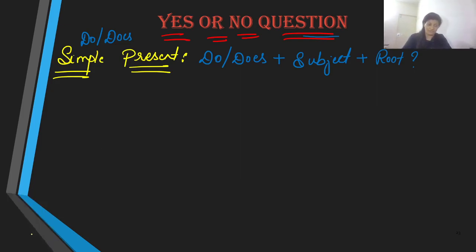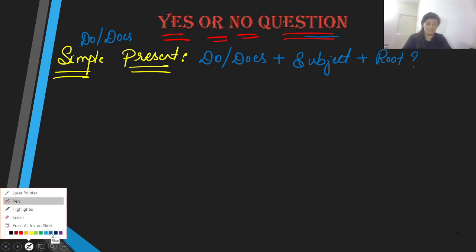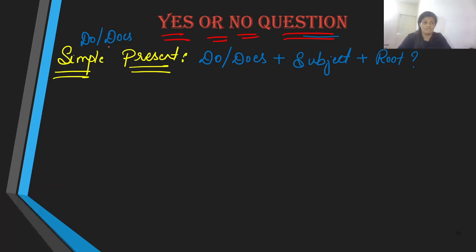Well, the rule of plus s is applied over here because does is our plus s verb. Now, how do you formulate the question? Subjects being I, we, you, they. These are our plural subjects, and he, she, it are our singular subjects.